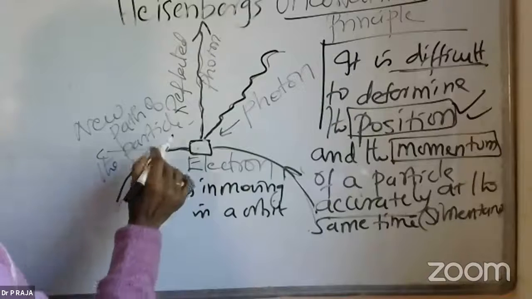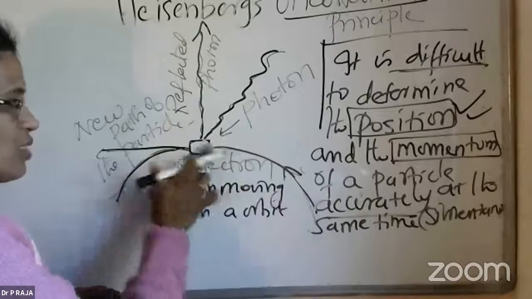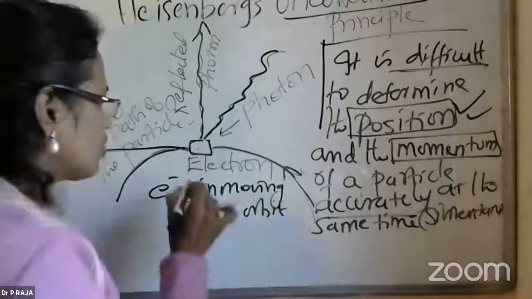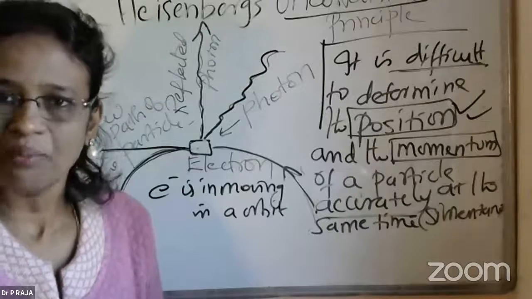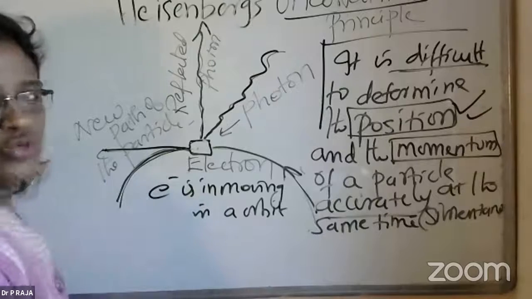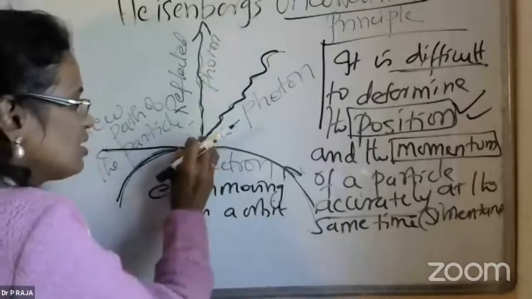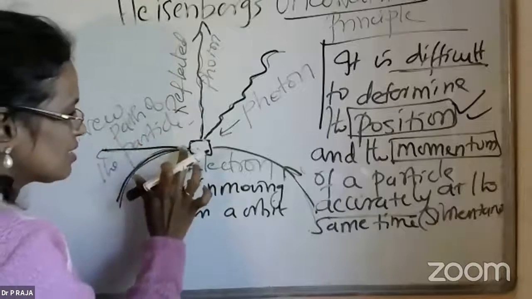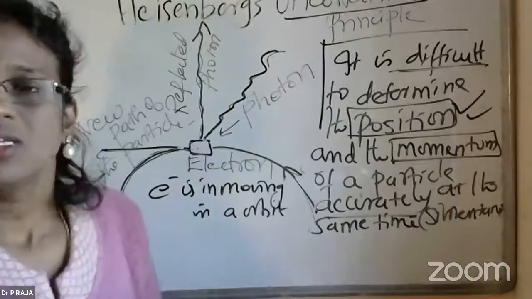So the position of the electron could be found using this experiment, but at the same time, after hitting, the electron can take a new path. It may not go into this path, isn't it? Earlier it was moving in the circular orbit like this. Now, do you say that the electron will only move in the circular orbit like this? No, because there is a collision that has happened here. So there is a chance that the electron can take a new path and the velocity also will change, isn't it? Obviously, because during collision it can lose some energy and can go in a different path compared to the circular orbit that was expected.